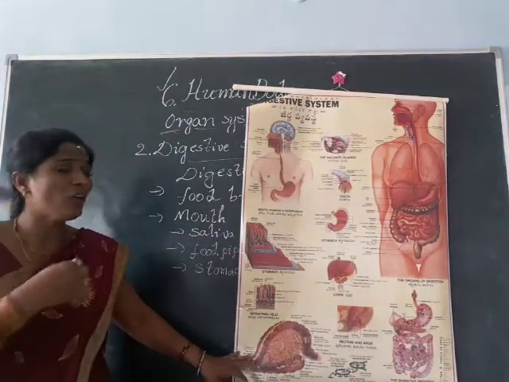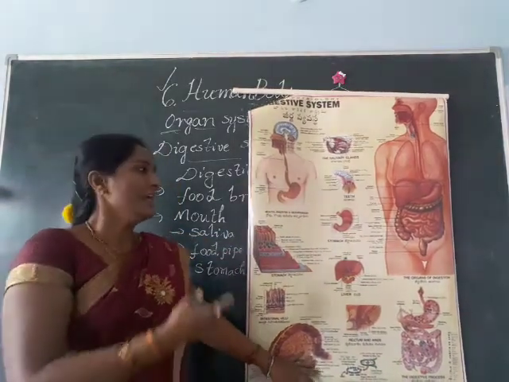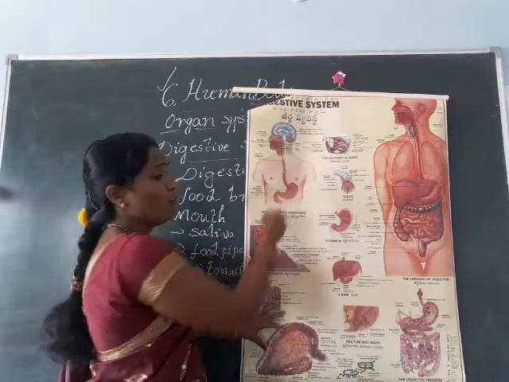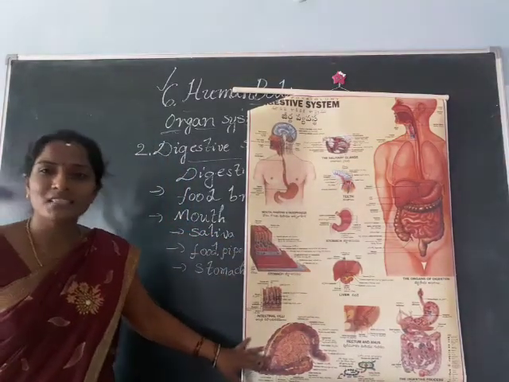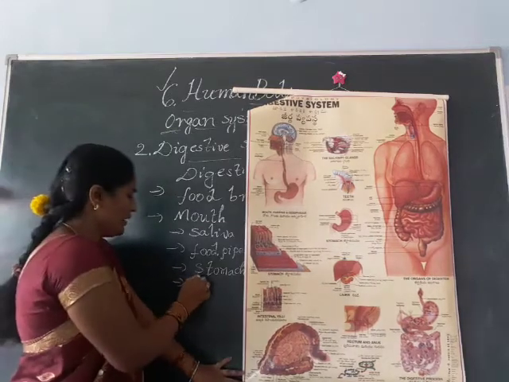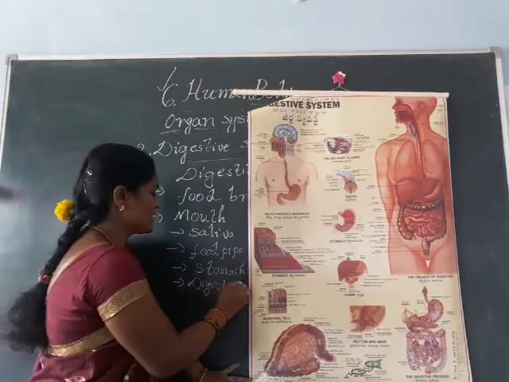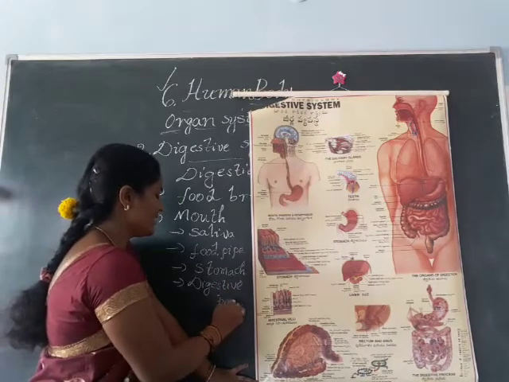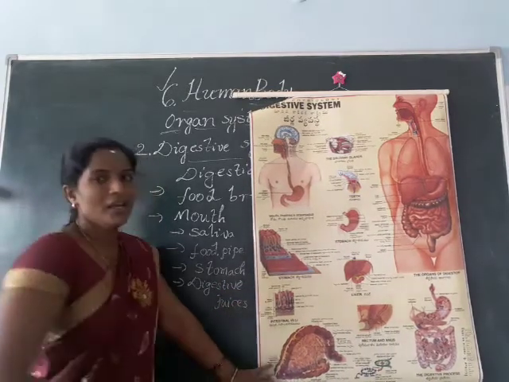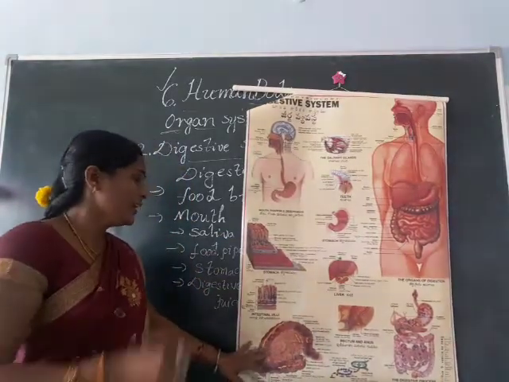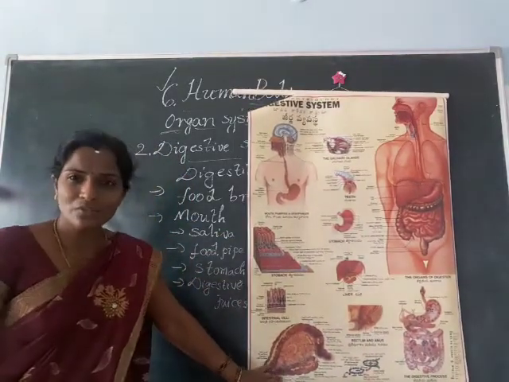And what is going on in the stomach? The walls of the stomach are filled with digestive juices, D-I-G-E-S-T-I-V-E, digestive, J-U-I-C-E-S, juices. The stomach walls are fully filled with this digestive juice.